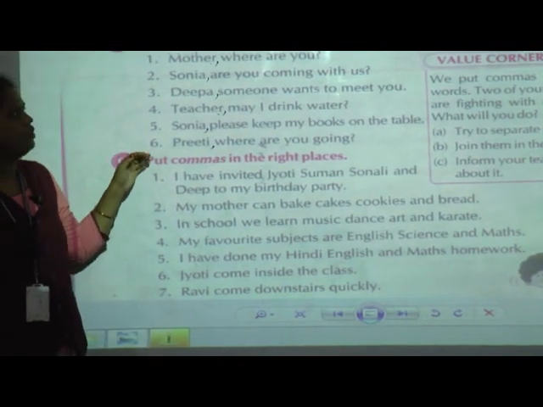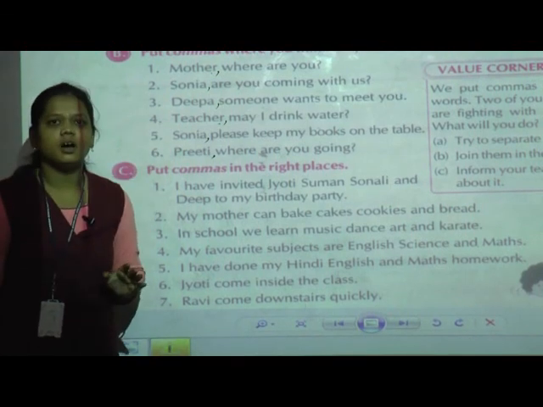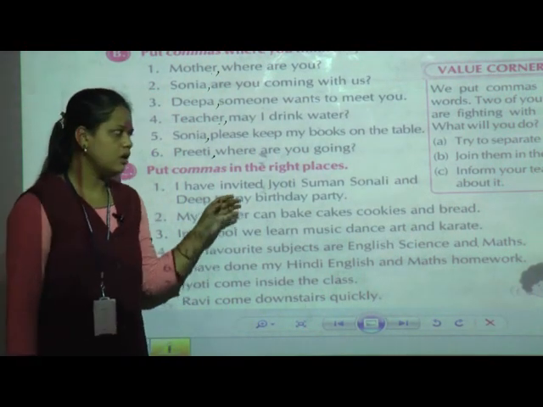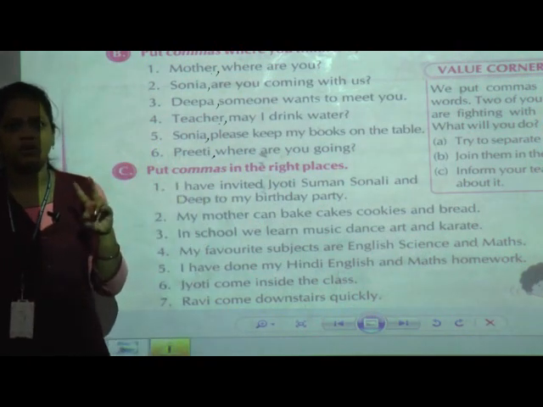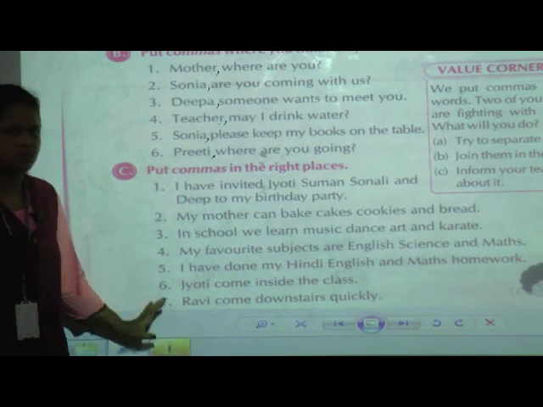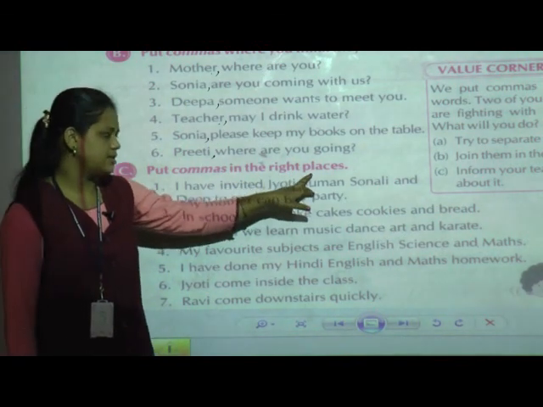Next, the comma is used to separate a noun from the rest of the sentence. Now with these two rules, the third question, C1, is to put commas in the right places.